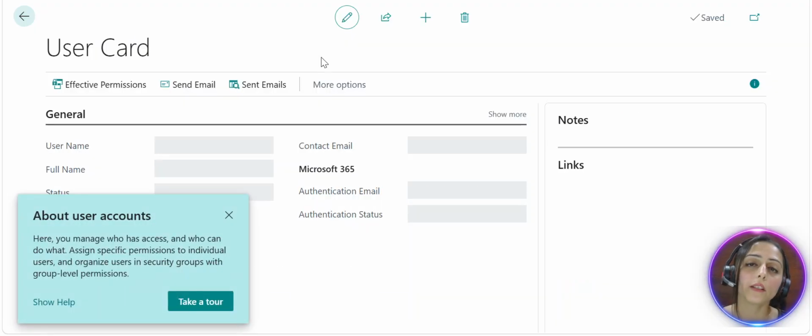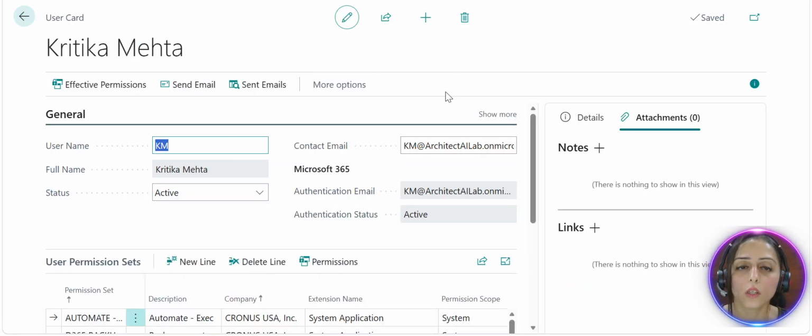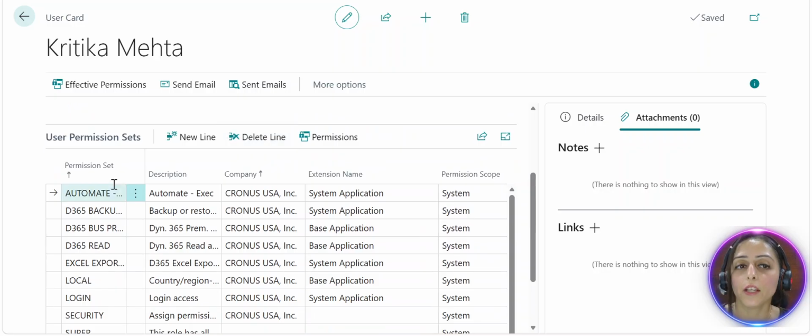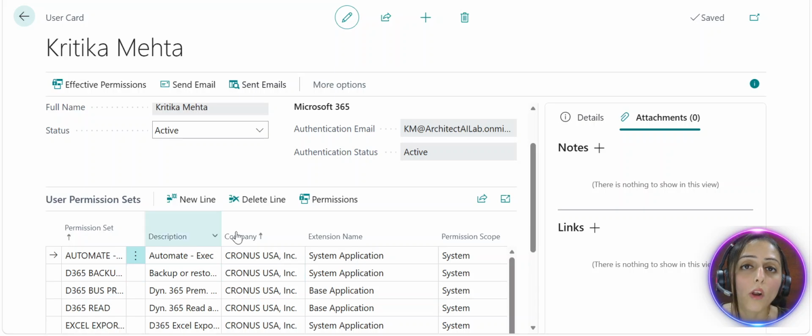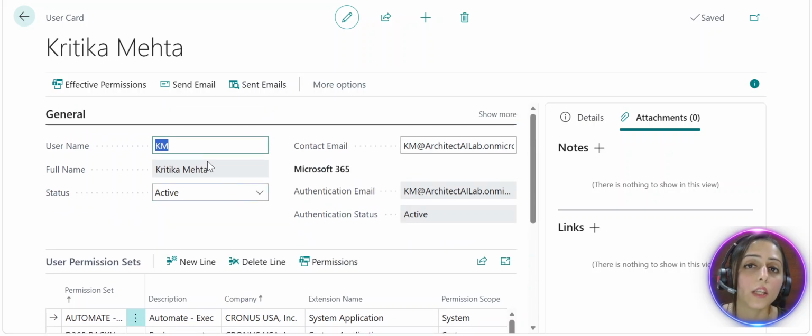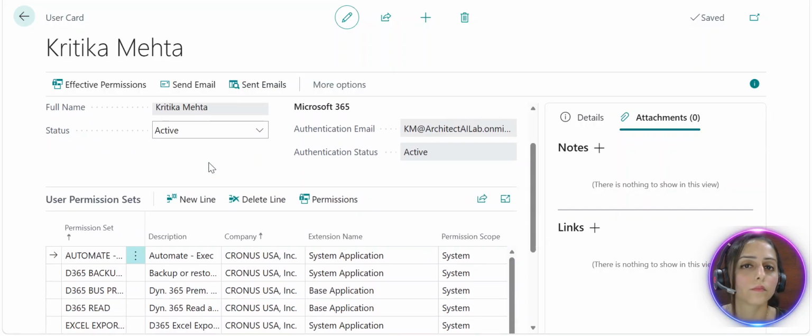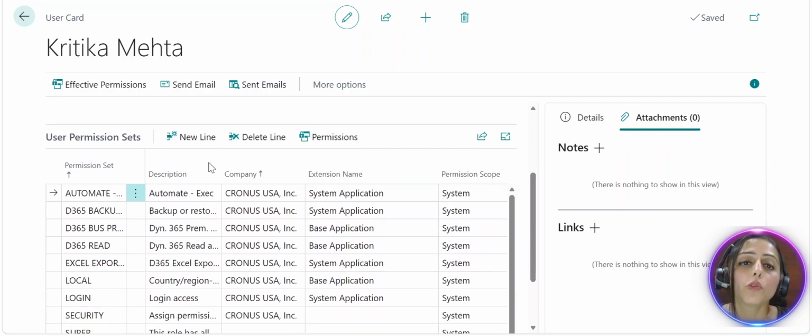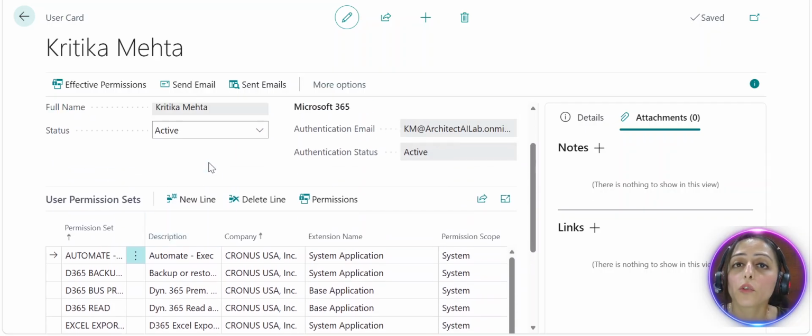In Business Central, for every user we define user permission sets, and these permission sets provide the scope of what this particular user can do in Business Central, whether it's accessing modules, customizations, or everything. So when Microsoft introduced AI in the Business Central product, it works based on the access of the existing security model that you have.